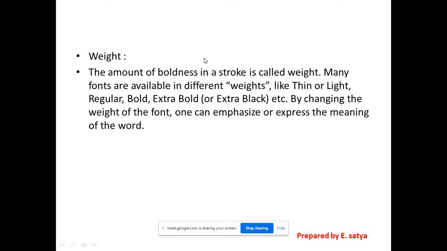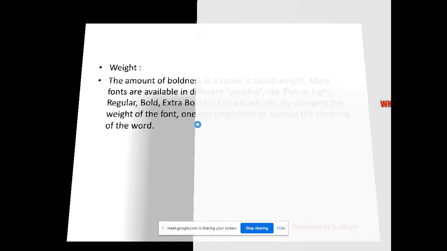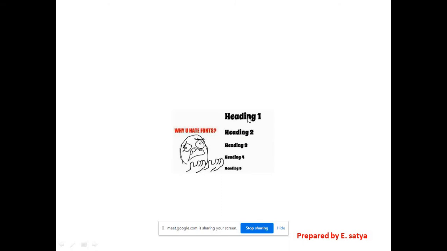In the font category, the font shows thinness or thickness, bold, regular, italic or extra bold, right? So these are the weights of the font. Yes, weight of the font. Weight means the thickness of the font, not the normal general font. The font has some thickness.